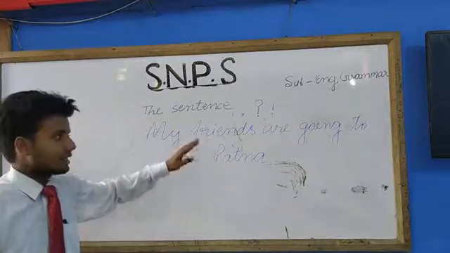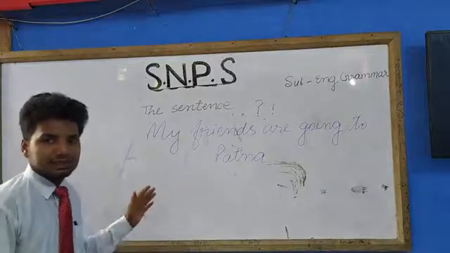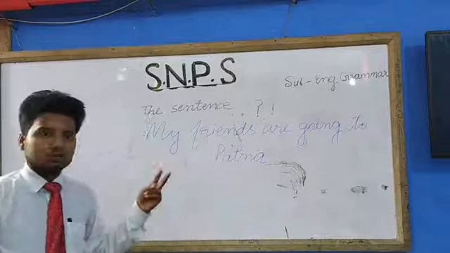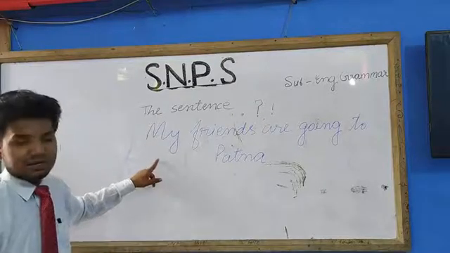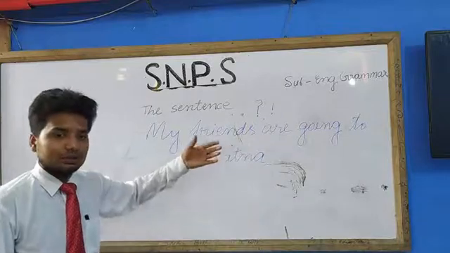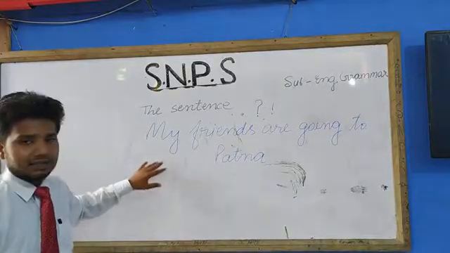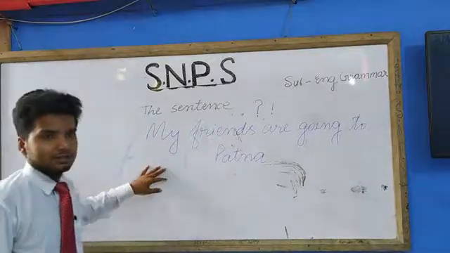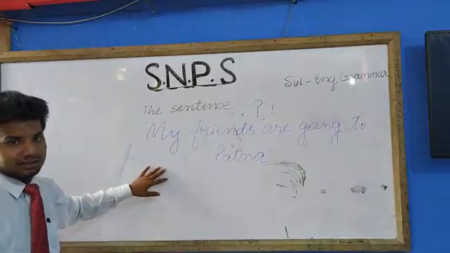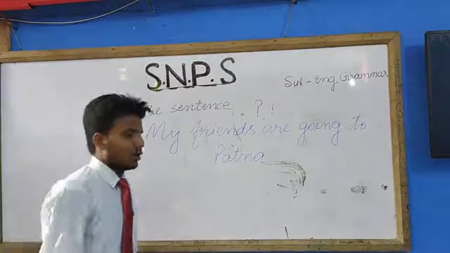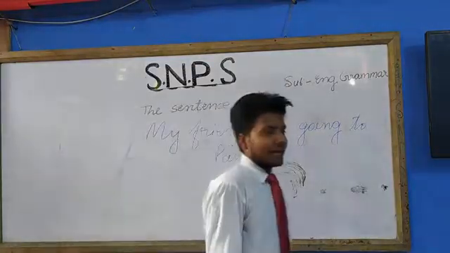So dear students, as I have said, on the basis of the structure of the sentence, a sentence has been divided into two parts. The very first part is the subject and the second part is the predicate. Now you are responding very well, and I have given the definition also. What is said about the subject is called the predicate. Students, now we will go to the kinds of sentence.